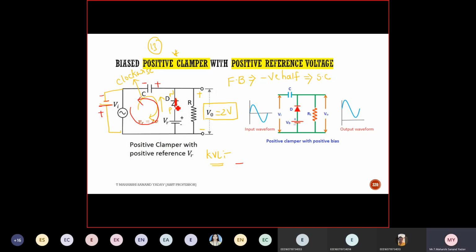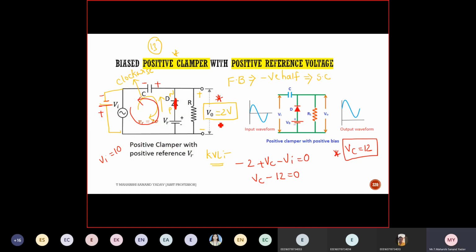Why? Because it is shorted. If it is open circuited, you should not consider it. It is shorted now. There is a path for the flow of current. Minus 2 volts. Next, plus VC, minus VI, equal to 0. So consider VI constant 10 volt. So here VC minus 12 is equal to 0. VC is 12. So I got V out, which is 2 volt, and VC, which is 12 volt.